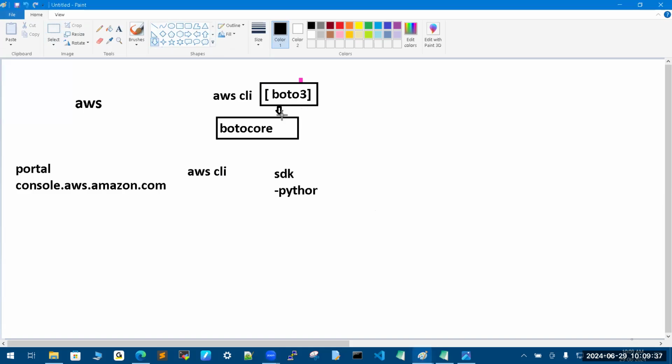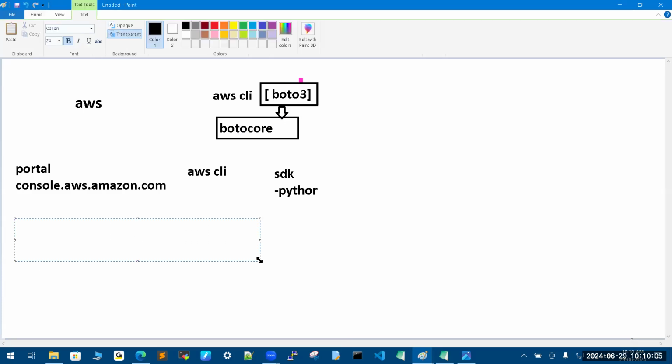So one of the modules we are going to use to work with the AWS cloud is boto3. But actually this module depends on one more module, botocore, but it is an internal process. Really, at which level we are going to work depends on the privilege you have.